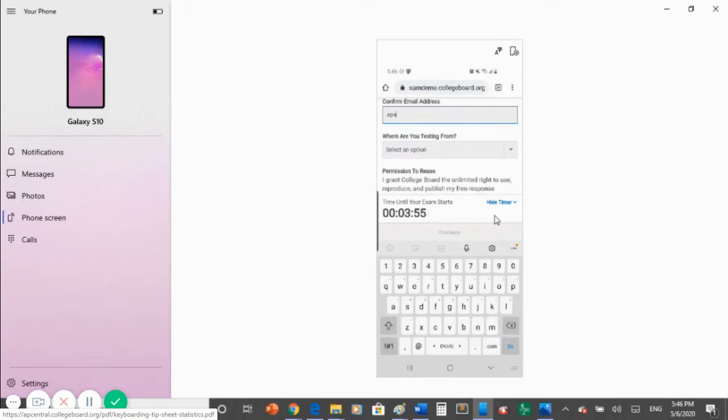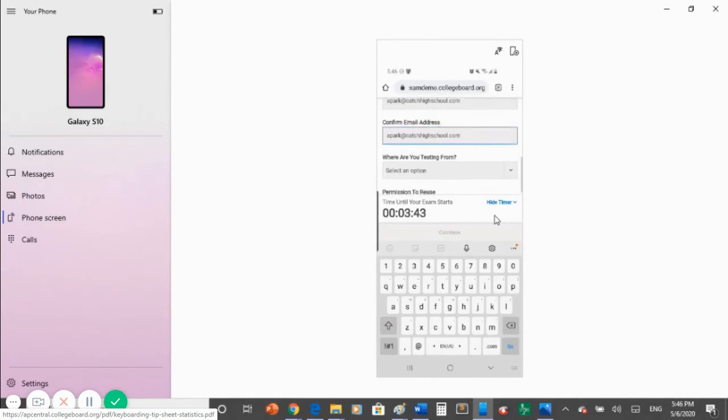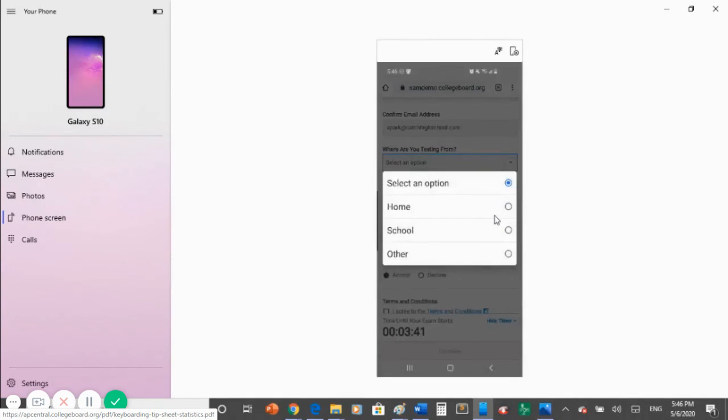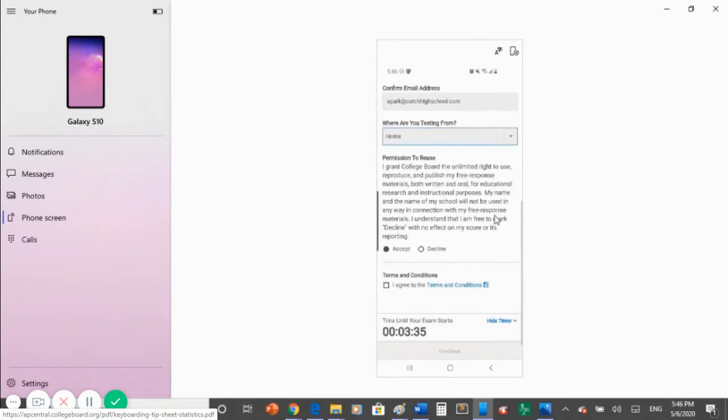Confirm your email address. Make sure they both match. And then select the Test from Home option. You can choose to accept or decline College Board's request to use your answers for instructional and research purposes.